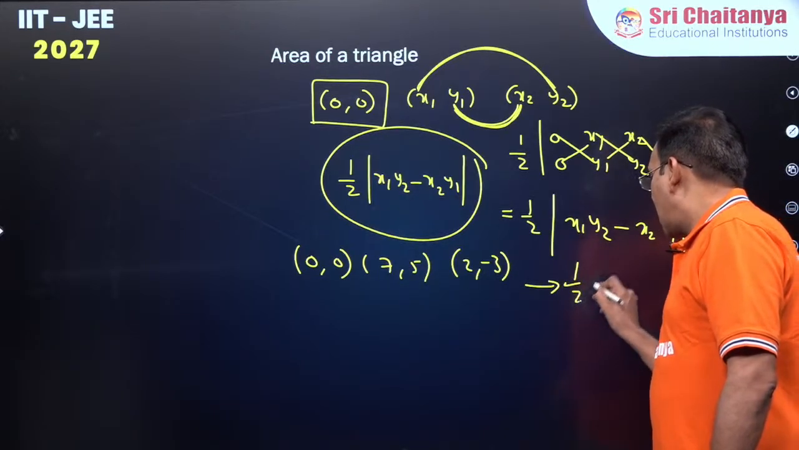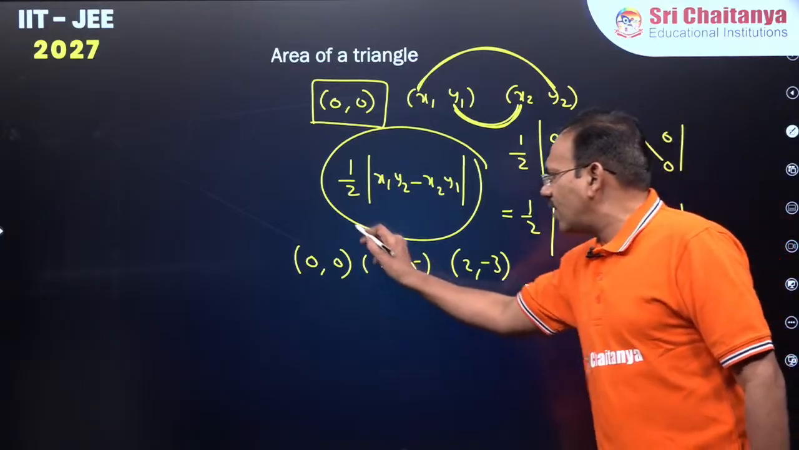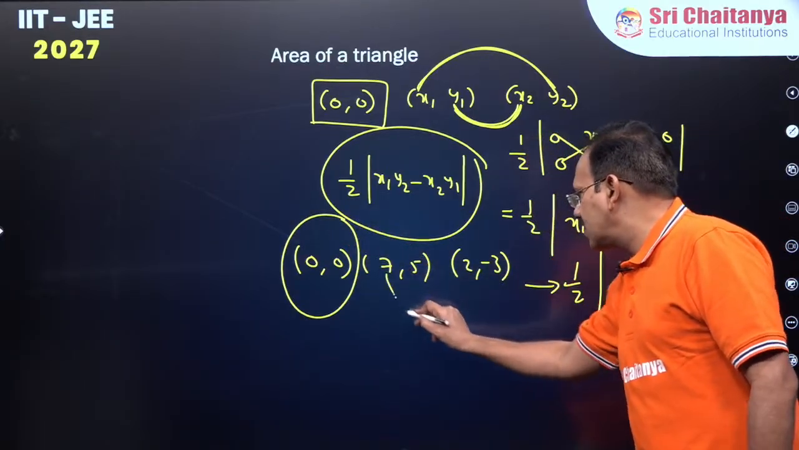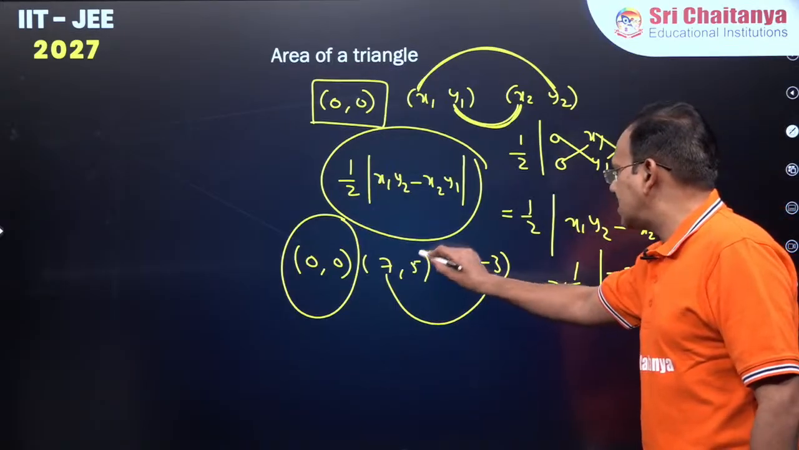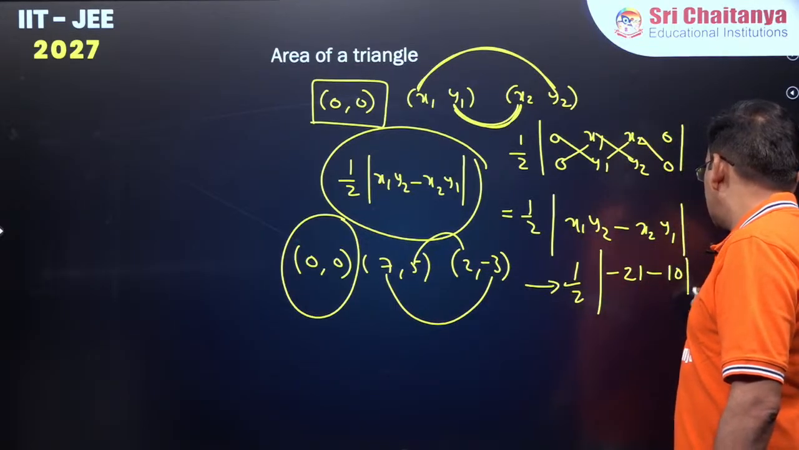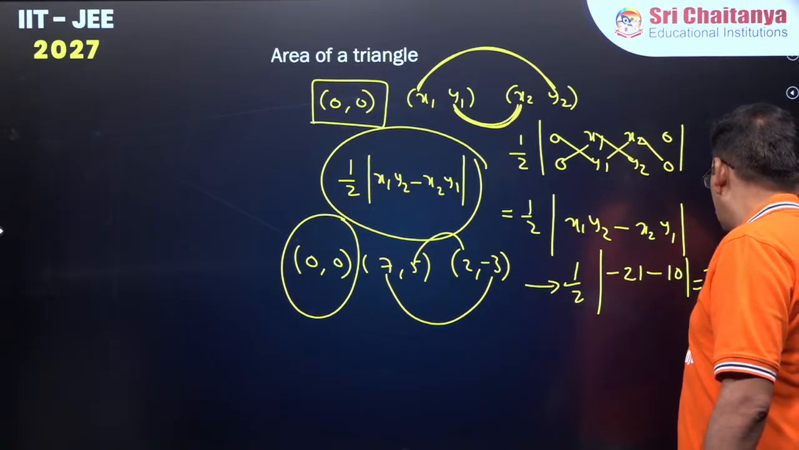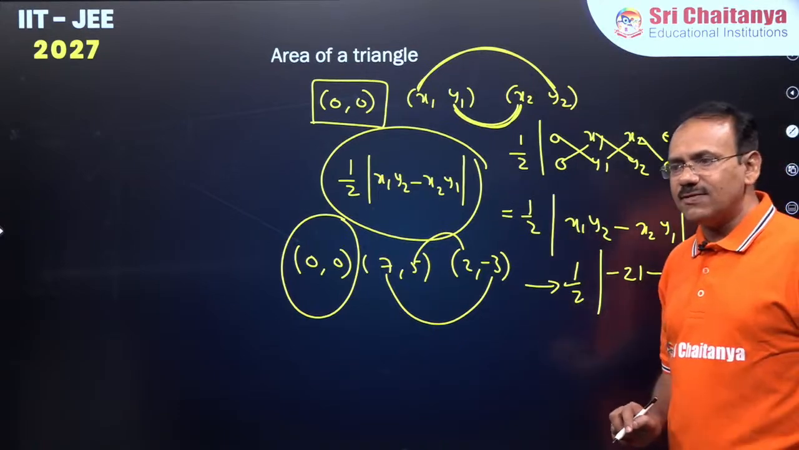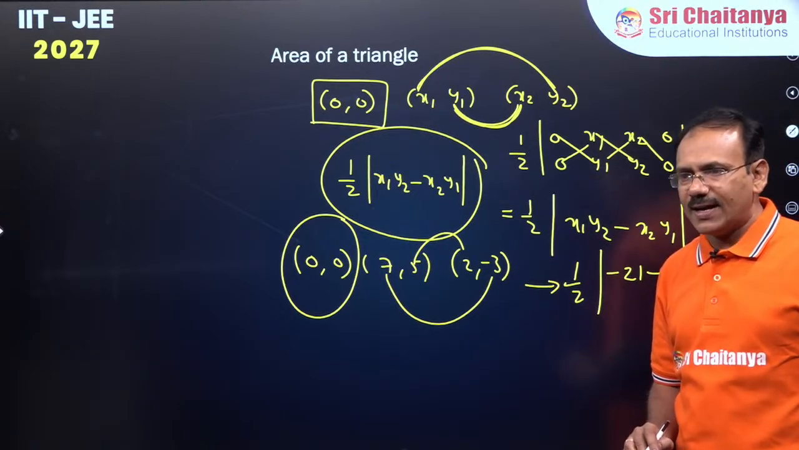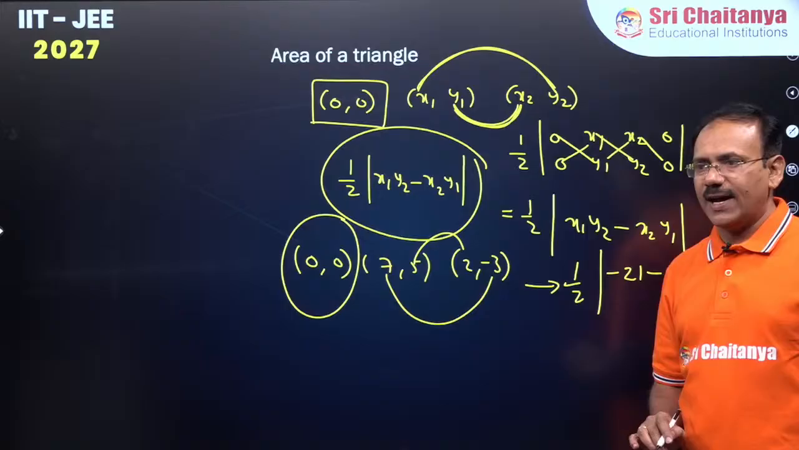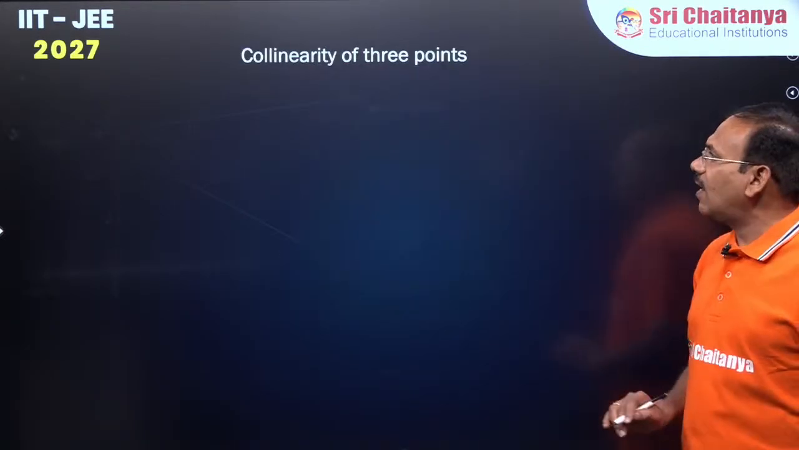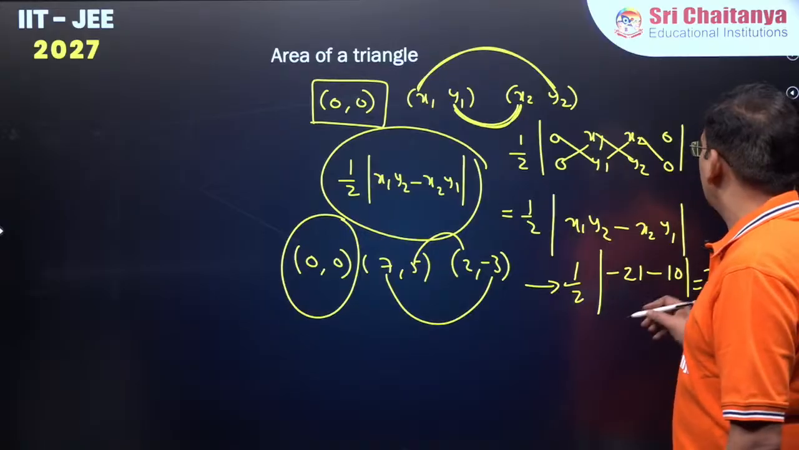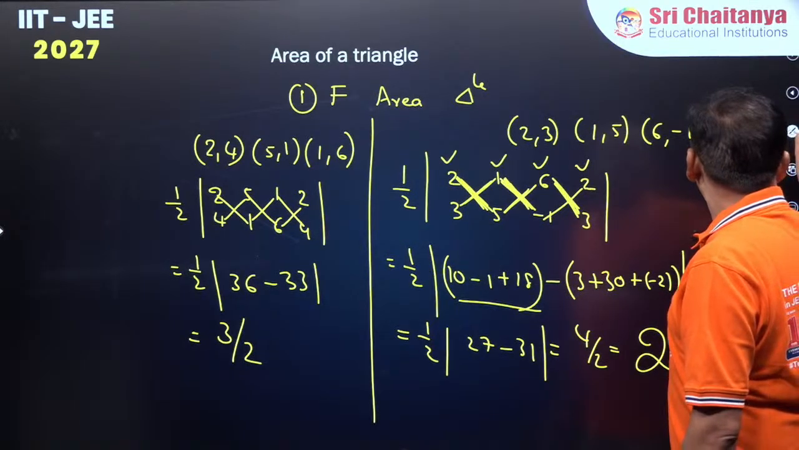This is half modulus. If one vertex is (0, 0), it is very easy, directly minus 21 minus 10, which is 31 by 2 is the area. It saves a lot of time. Am I correct? It saves a lot of time, right? Correct? Fine.